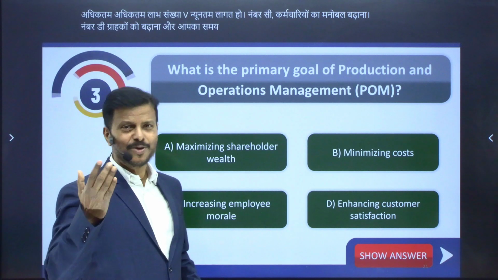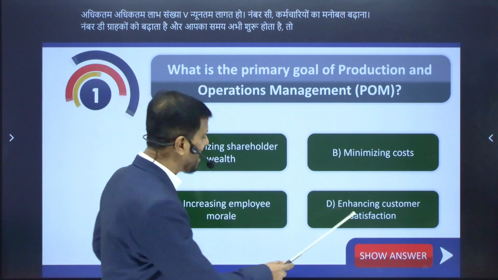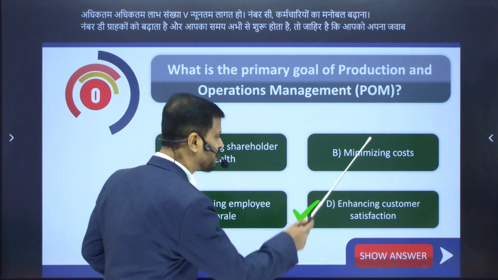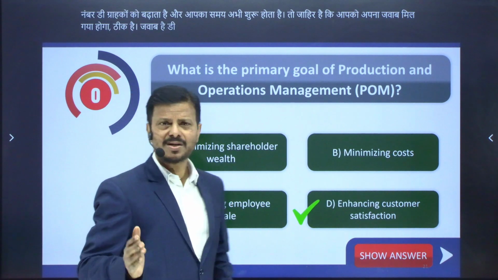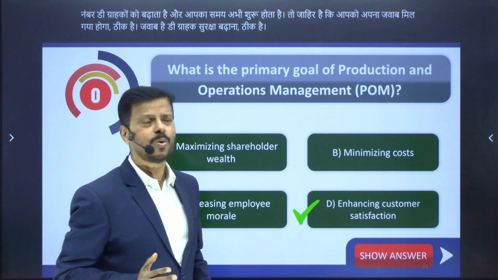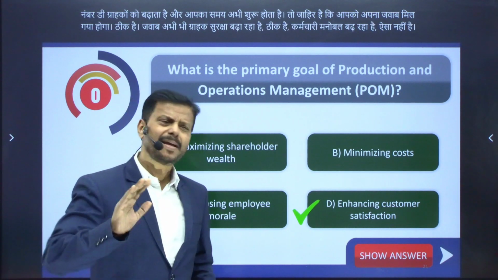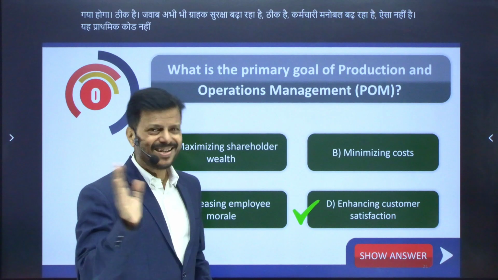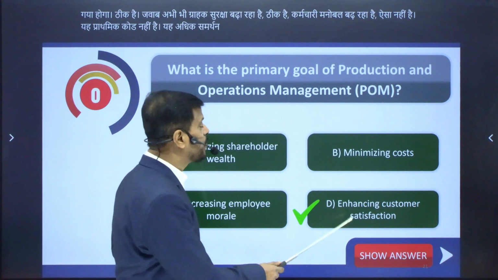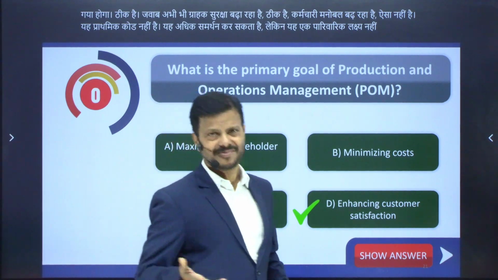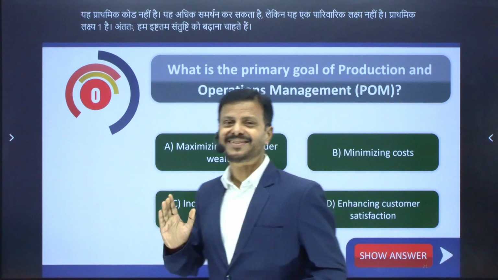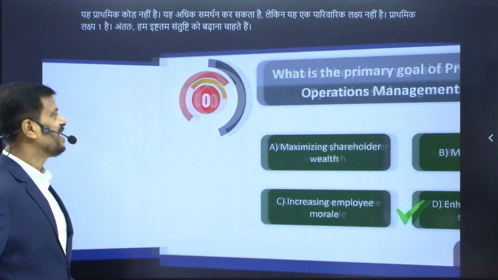So obviously, you must have got your answer. Okay, the answer is D, enhancing customer satisfaction. Okay, increasing employee morale, it is not the primary goal. It may be a supporting goal, but it is not a primary goal. The primary goal is what? Ultimately, we want to enhance customer satisfaction. So D is the right answer.